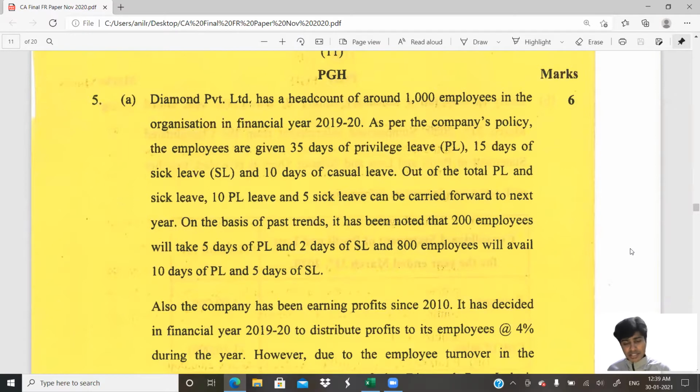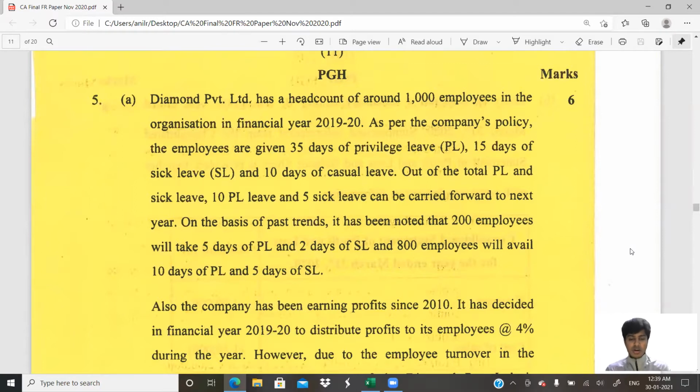On the basis of the past trends, it has been noted that 200 employees. So they're telling on the basis of the past, how many employees are going to take how many leaves. So regarding this information, we would have to create provision. We would have to create liability. Yeah, that's the context of our Ind AS 19.